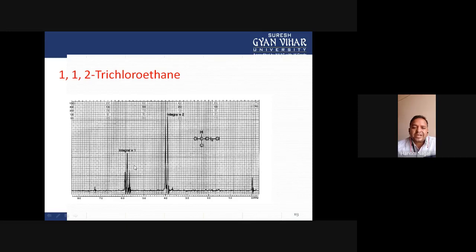How have we detected this? On the basis of peak area or peak intensity. The peak area for this peak is just double that of this peak, meaning the signal area ratio is 1:2. This means the first type of protons and the second type of protons are in the ratio 1:2. That's why the area of the signals is in the ratio 1:2. It is a must to learn.